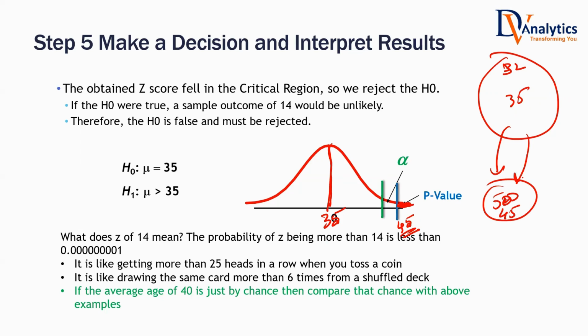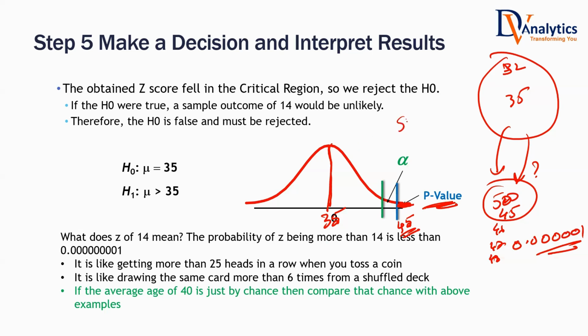First of all, is there a probability of getting like this? Theoretically, is it possible that from a population you took a sample and the average age is 45? Is it possible to get 45 average age? Yes, hypothetically, yes. Is it possible to get more than 45 also? Yes. 46, 47, 48. There is a chance. So the probability of getting 45 or more than 45 is 0.00001. What does this mean? It's very, very unlikely.